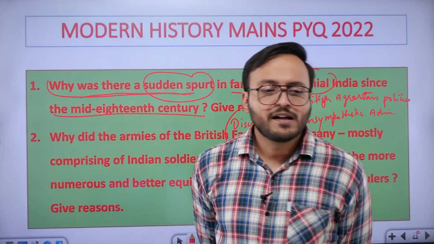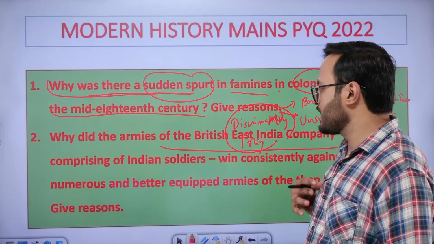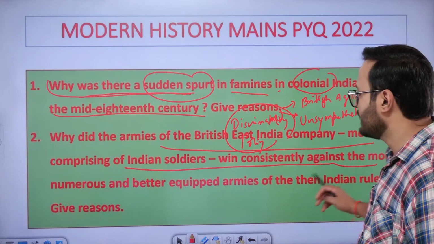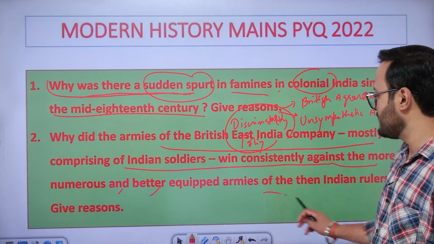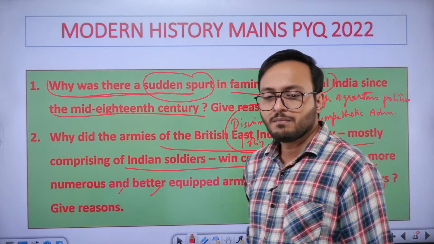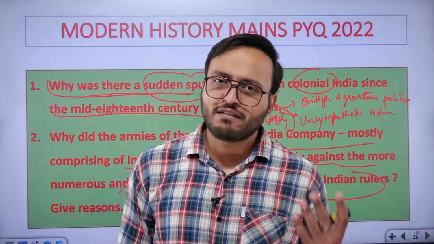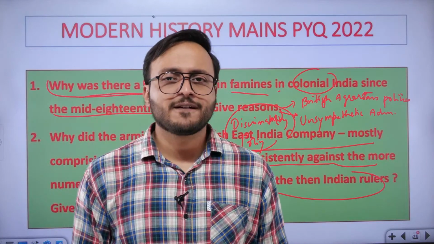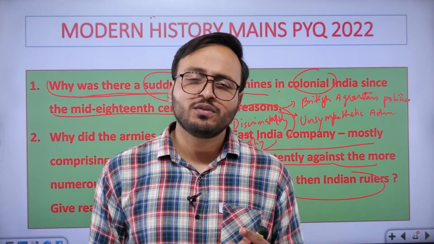Okay. Then, why did the armies of the British East India Company, which comprised mostly Indian soldiers, win consistently against the more numerous and better equipped armies of the Indian rulers? Because of advanced weaponry, advanced commanding features, tremendous leadership, and awareness of the common spirit of brotherhood and nationalism.